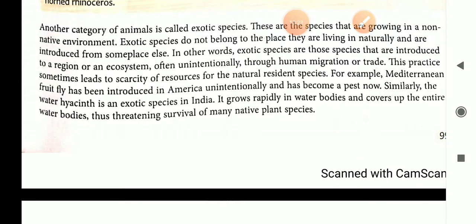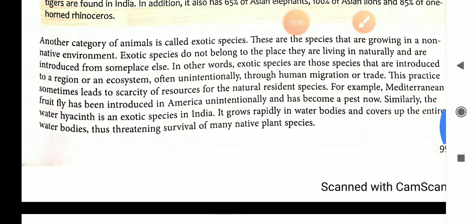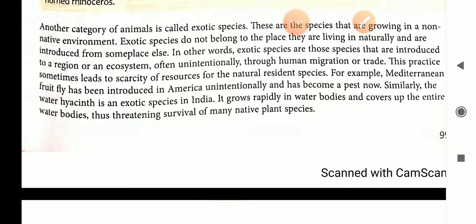Endemic and exotic are just opposite to each other. Endemic means present in a particular region, it is naturally present in that region, and exotic, it is brought from another state, other countries, other place, and then it becomes inhabited in our surroundings.